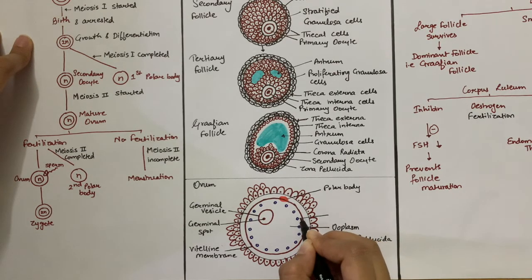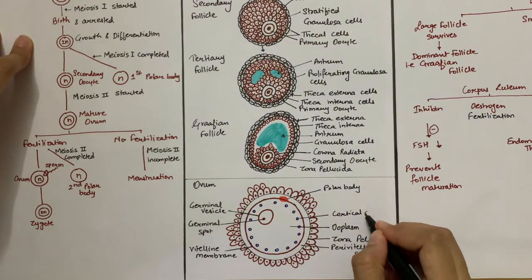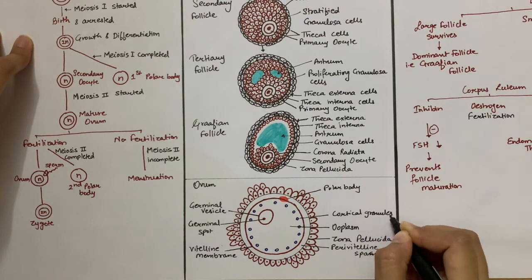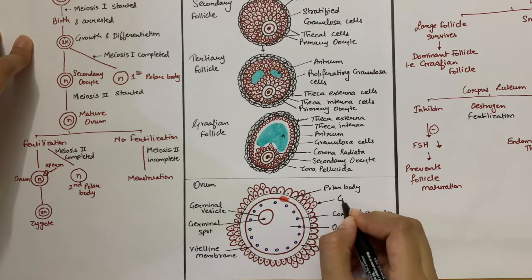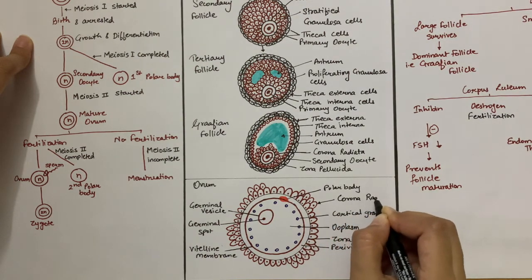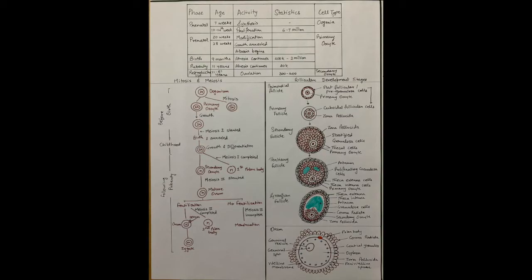The ooplasm of the ovum contains cortical granules that release enzymes during fertilization to harden the zona pellucida and digest the binding protein on the sperm to prevent polyspermy. That is, after one sperm has entered the egg, the cortical granules release enzymes that harden the zona pellucida and do not let any more sperms enter into the ovum. Now, during discharge of the ovum from the Graafian follicle, several layers of follicular cells adhere to the outer surface of the zona pellucida and are arranged radially, forming the corona radiata. It provides support and nutrition to the egg cell.